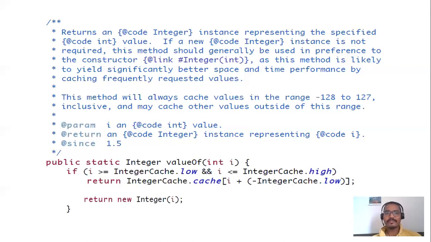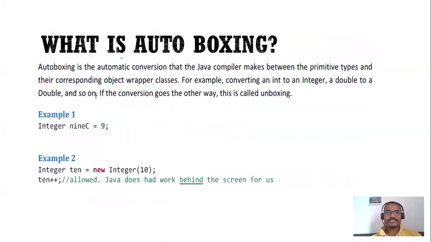So let's move to the next question. What is autoboxing? Autoboxing is an automatic conversion that the Java compiler makes between the primitive types and their corresponding object wrapper classes. For example, you are converting an int to Integer, double to Double, and so on. If the conversion goes the other way, this is called unboxing. For example, converting Integer to int is unboxing, and converting int to Integer is known as autoboxing.